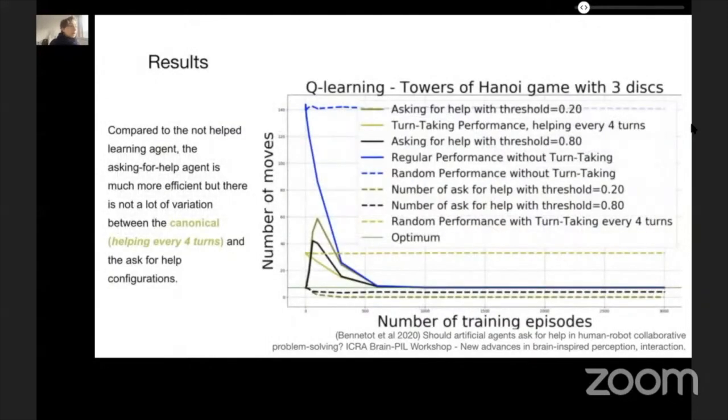The asking for help agent is also quickly more effective since it does not know yet what to do, but after asking for help many times during the first episode, it starts solving the task by itself, resulting in an increase of inefficient moves. We interpret this as the learning agent gaining confidence in movements which, even if not perfect, still allows the task to progress towards its resolution through different trials and state explorations.